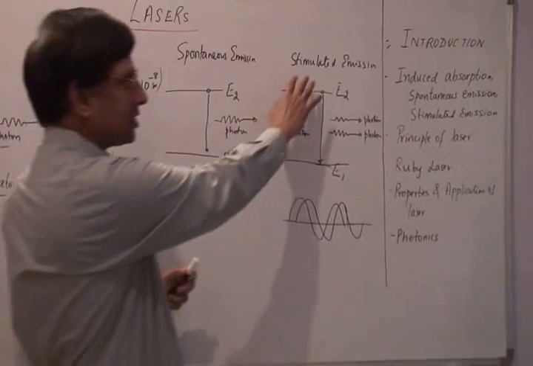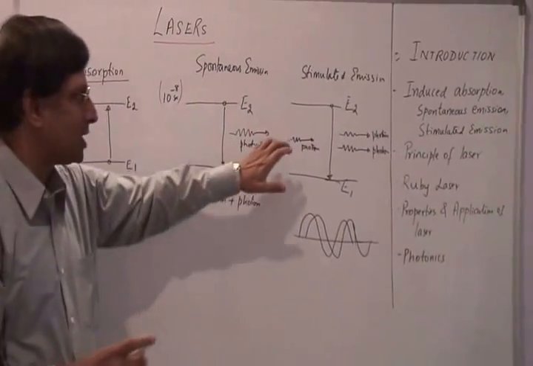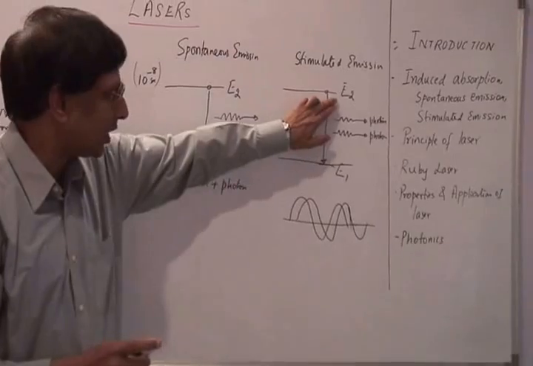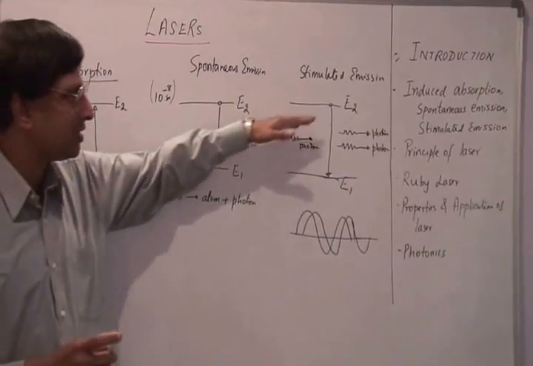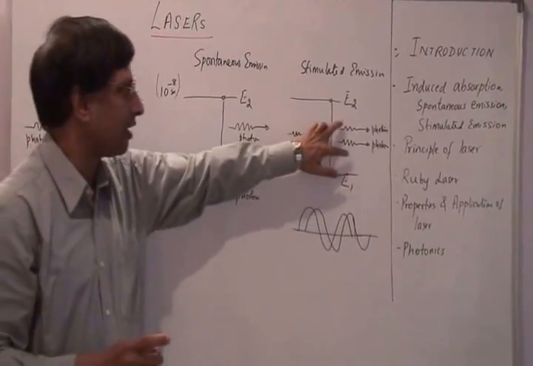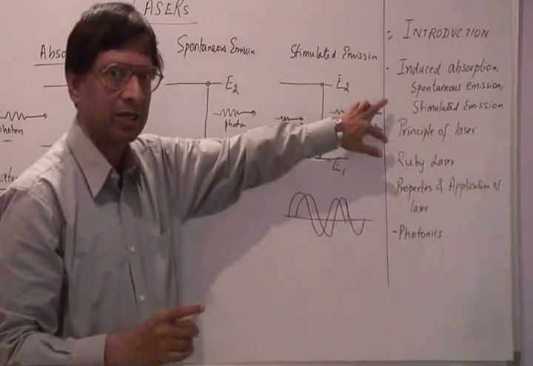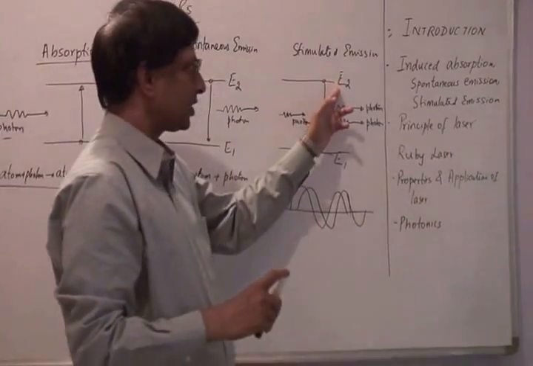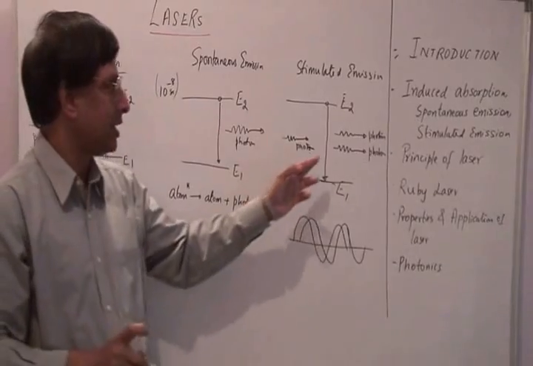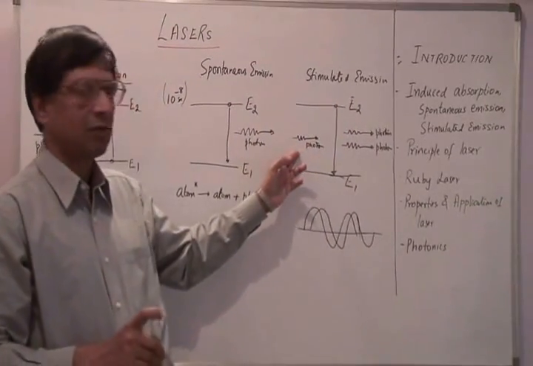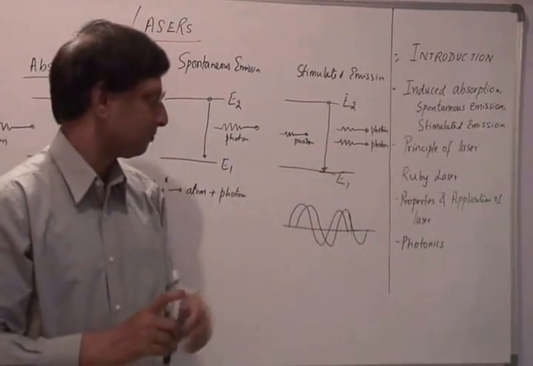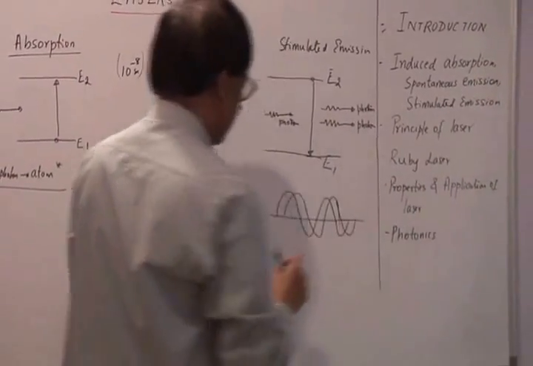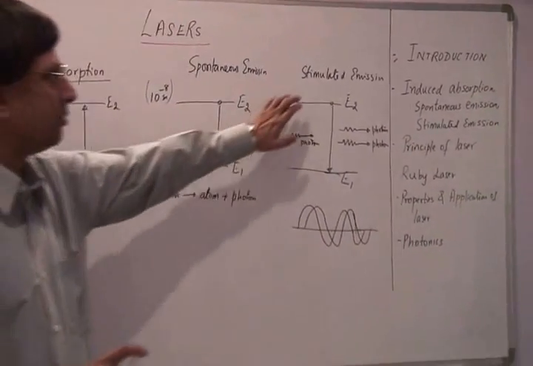Whereas in the case of a stimulated emission, it requires that the atom be at a higher level, and in addition to that, a photon is incident on this atom, and then we have two photons coming out at this point of time. The photon that is emitted by the transition from E2 to E1 by the atom is in sync with the incident photon in terms of phase. So this is about stimulated emission.